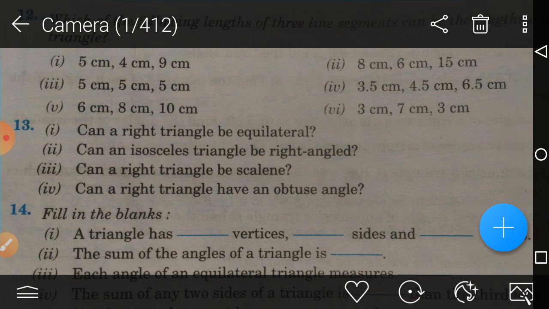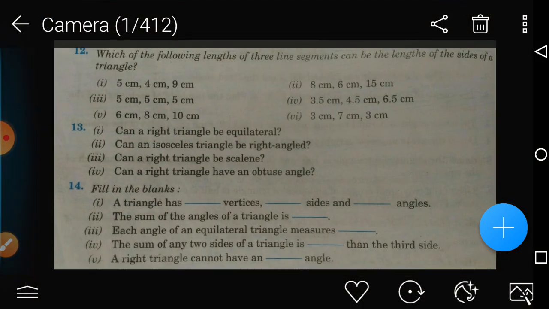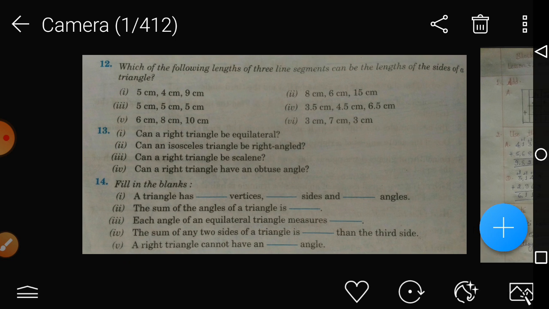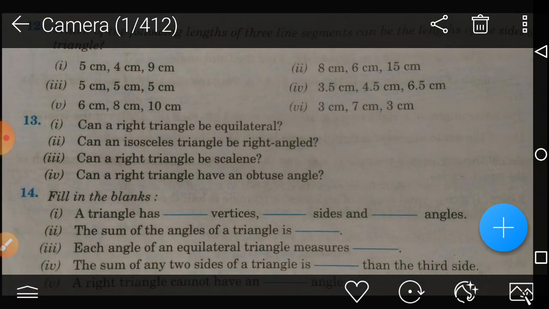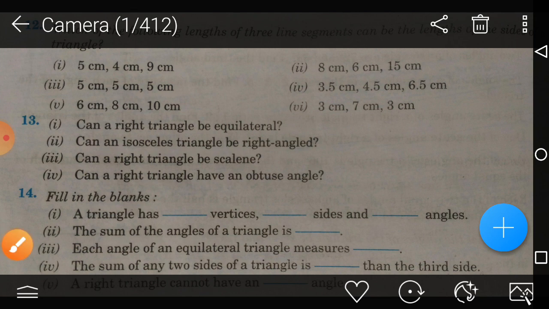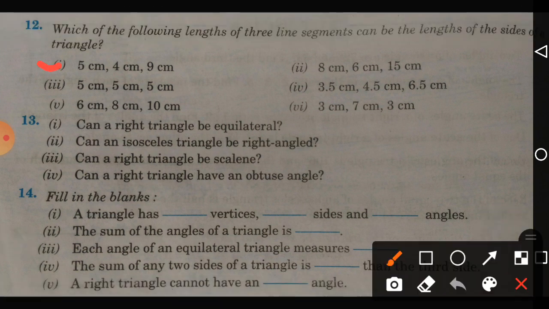In the first question, see children, that is the 12th question: which of the following lengths of three line segments can be lengths of the sides of a triangle? In all the questions, lengths of three sides of a triangle are given, and the question is, with these lengths, can we draw the triangle or not?